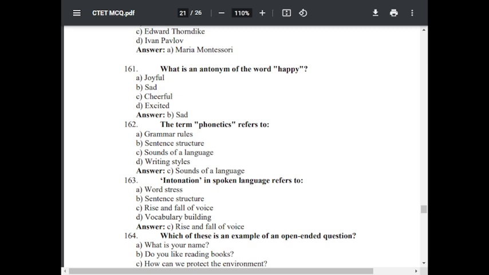Question number 163. Intonation in spoken language refers to option A, word stress. Option B, sentence structure. Option C, rise and fall of voice. Option D, vocabulary building. The correct answer is rise and fall of voice.